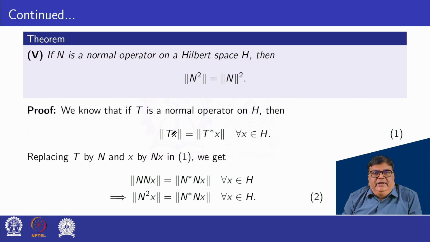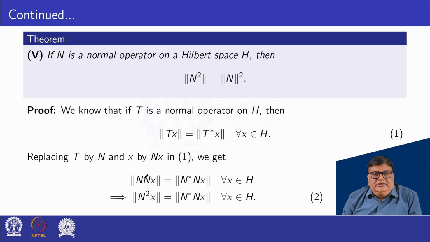Now replacing T by N and x by Nx in equation 1, we get norm of N into Nx equal to norm N star Nx by equation 1, because here norm Tx is equal to norm T star x. Suppose Nx is a vector and N is an operator. As per this definition, we can write this as norm N star Nx.